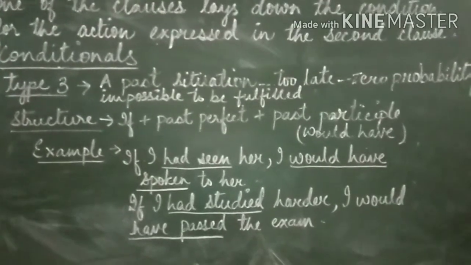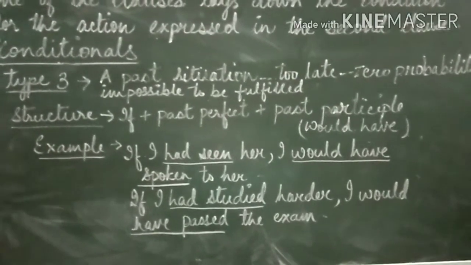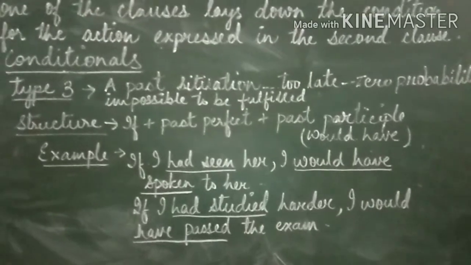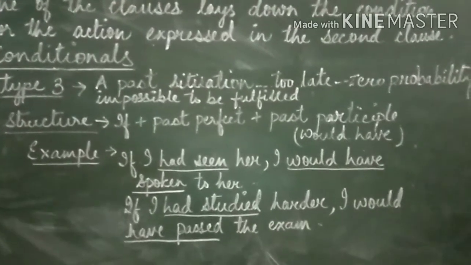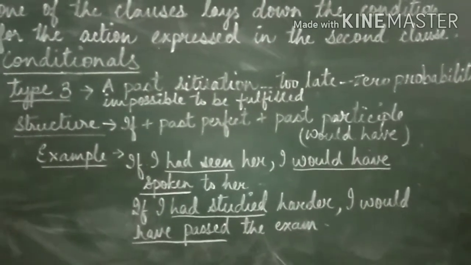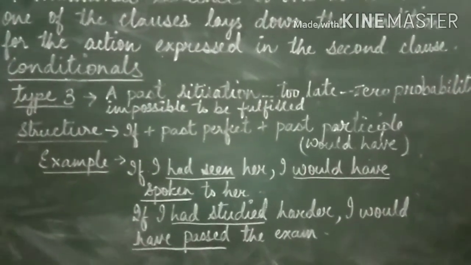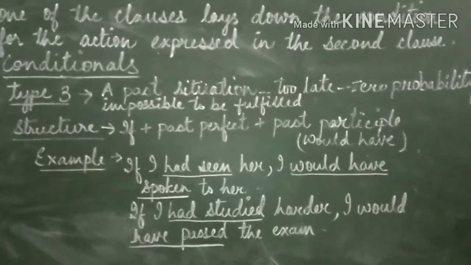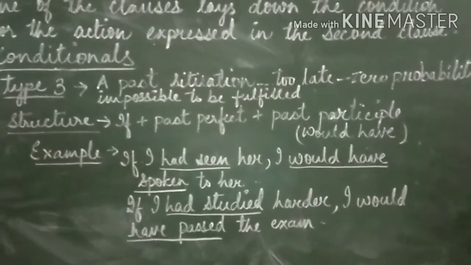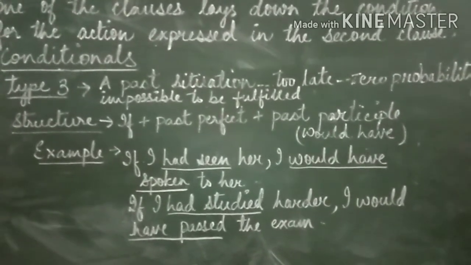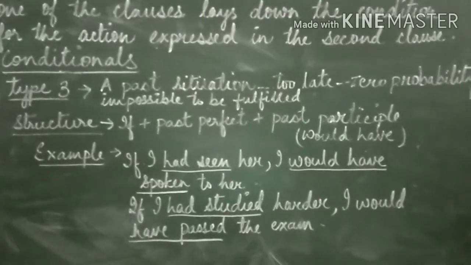And you know that with perfect tense, we use the V3 form of the verb, that is seen. So in the if clause, we have used past perfect. If I had seen, I would have spoken to her. That is the past participle.